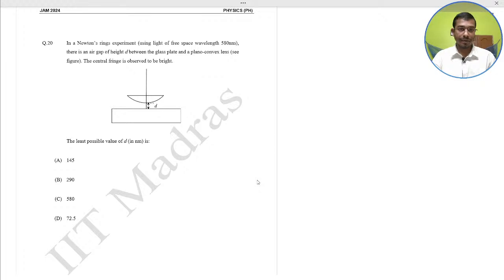Here we simply apply the formula d equal to lambda by 4, so 580 divided by 4 would be 145 nanometer. A would be the correct option.